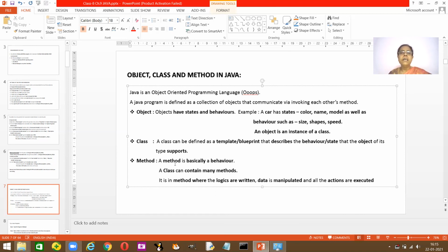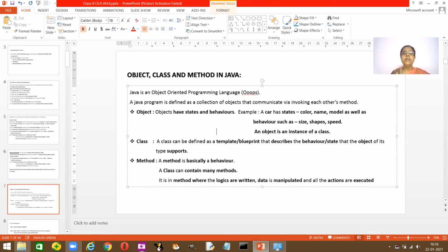So the method helps you to get all the details of the behavior. A class can contain many methods, because if you are doing some problem sums, then you have addition, subtraction, and different methods connected to the arithmetical work. So a class can contain different types of methods.